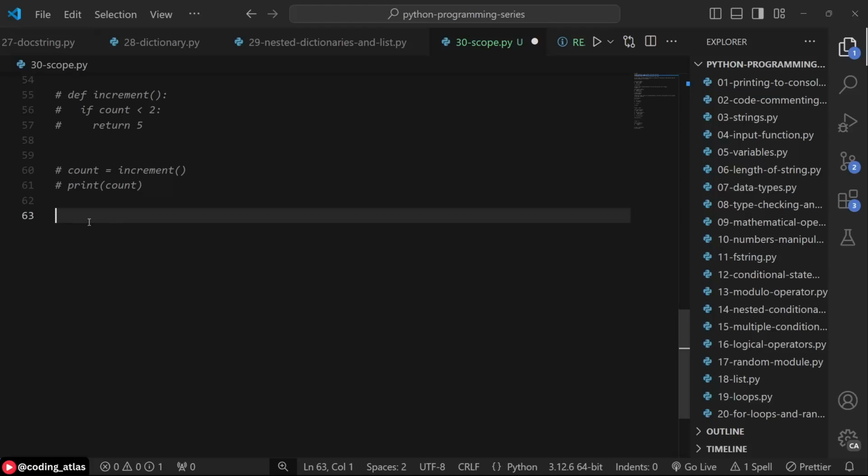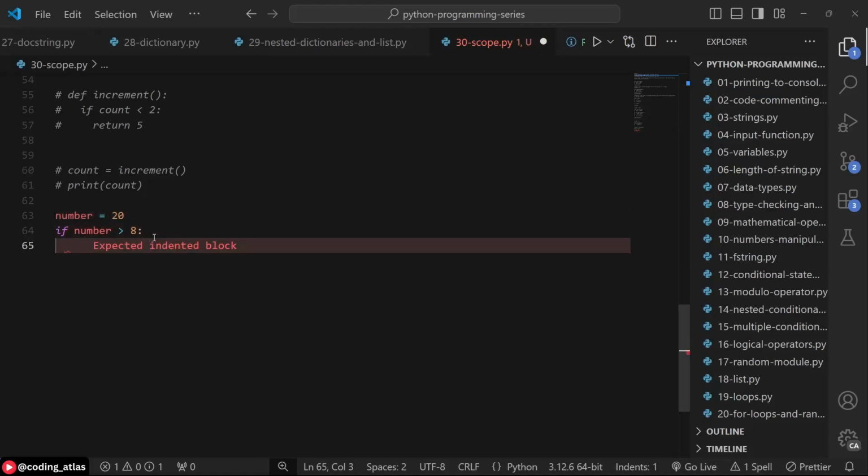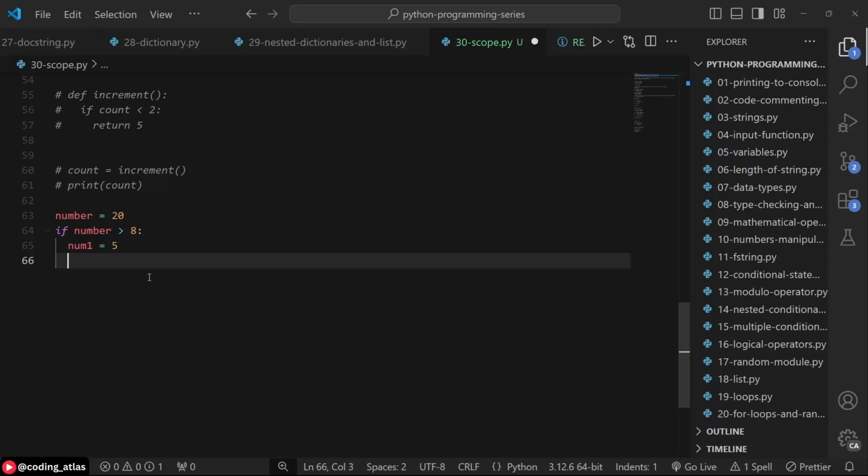Let's say we have an if statement: if number is greater than 8. This is just a random condition, so we need to define number. Let's say number is equal to 20. So if number is greater than 8, then we can define a variable here. Let's say num1 is equal to 5. This is just a dumb example to illustrate the concept of block scope that is not existent in Python.